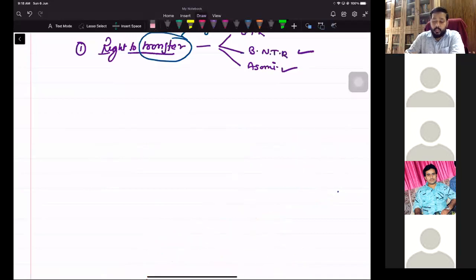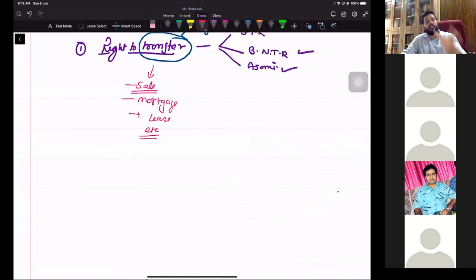So when I say transfer, सब लोगों को लगता है it's about sale. It's not sale. It includes sale. It includes mortgage. It includes lease, etc. It can include everything. So when I say transfer, that means transfer of interest.